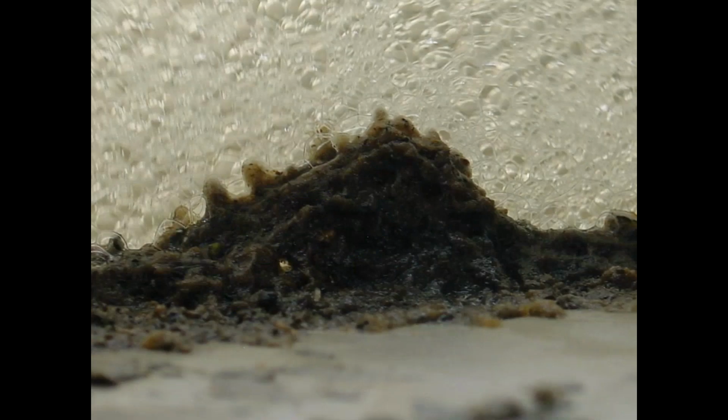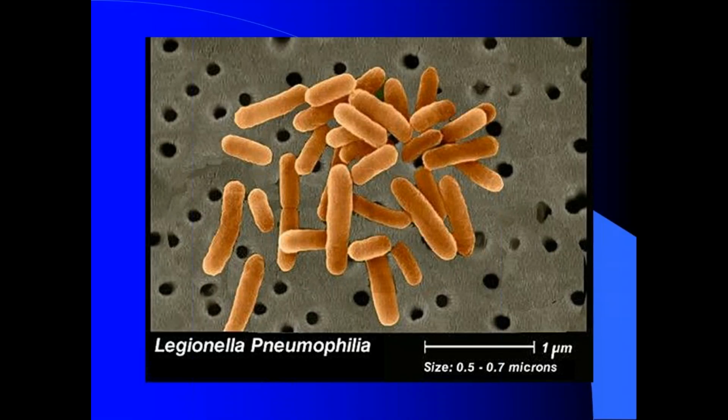Here's a picture of some bacterial slime growing in a cooling tower. This is cooling tower fill, which has an extreme biological growth problem. Towers in this condition greatly increase the risk of Legionnaire's disease and most likely contain high concentrations of the bacteria. This is an electron micrograph of the Legionella bacteria.